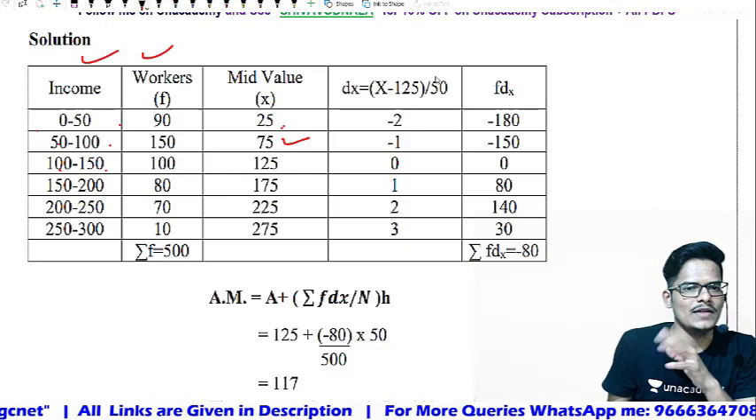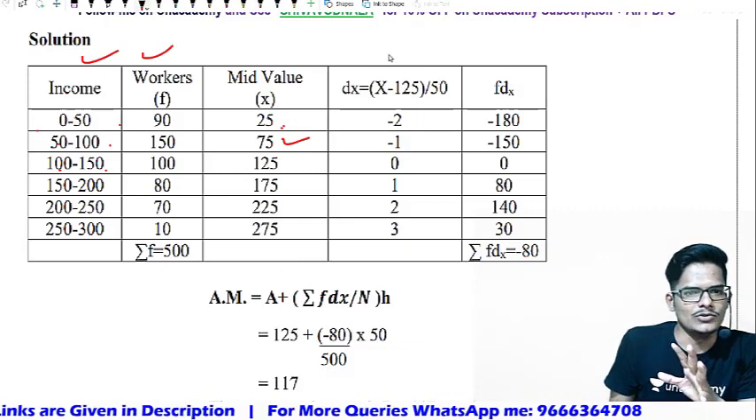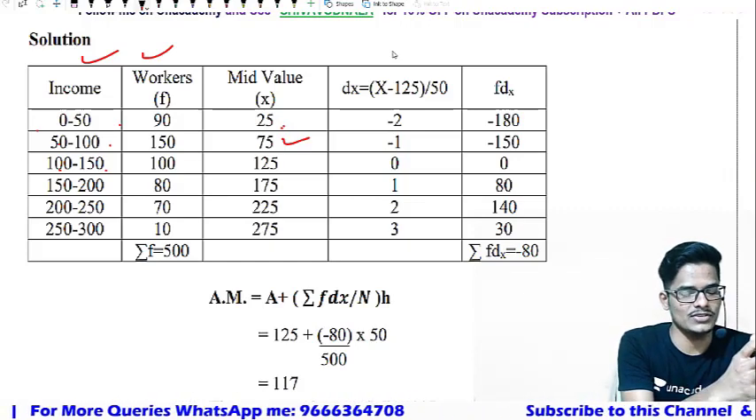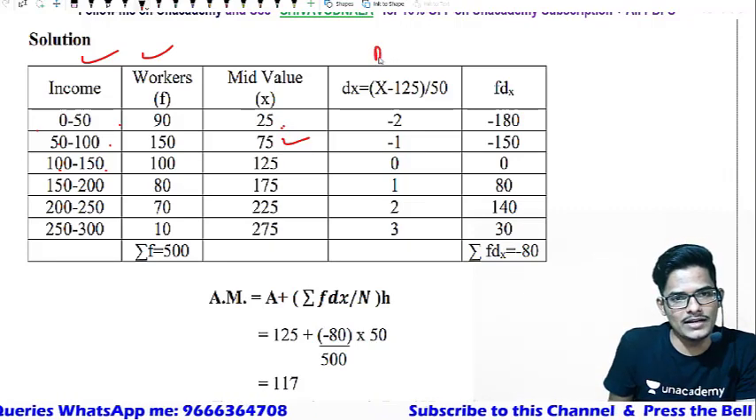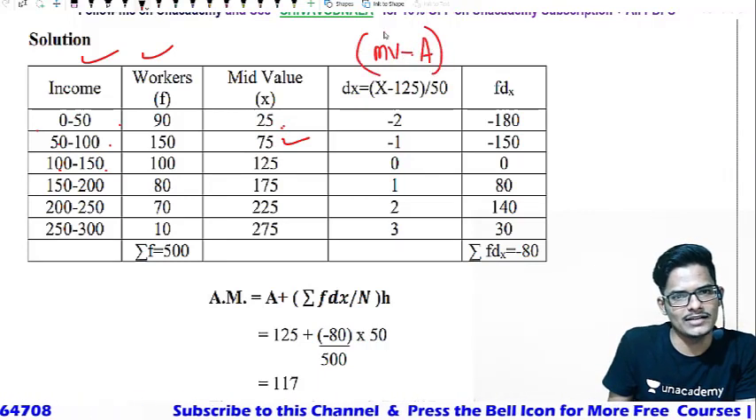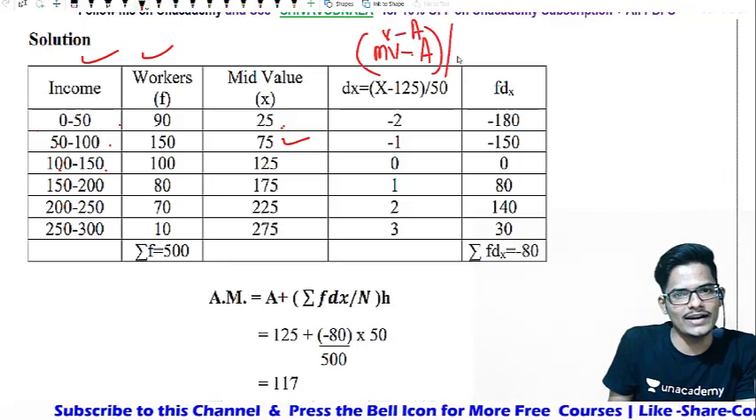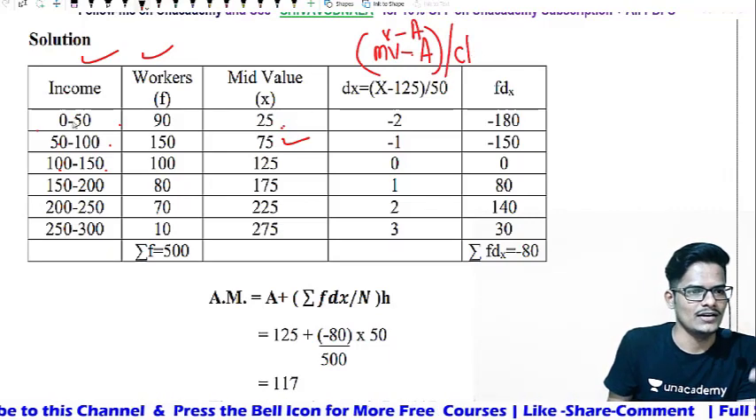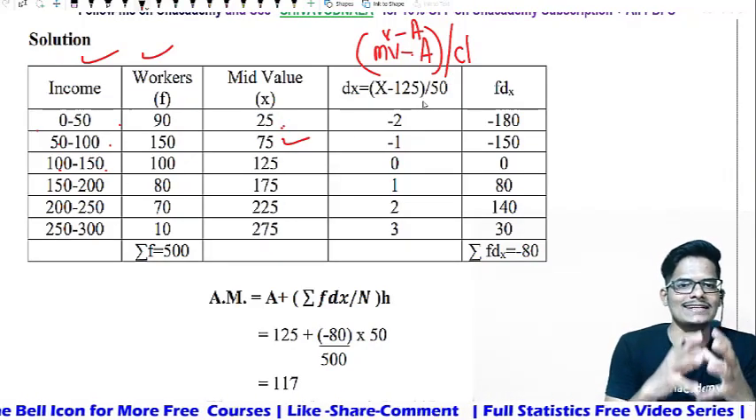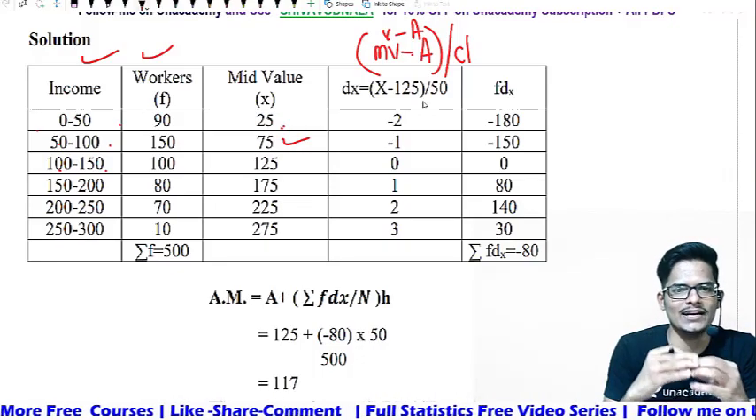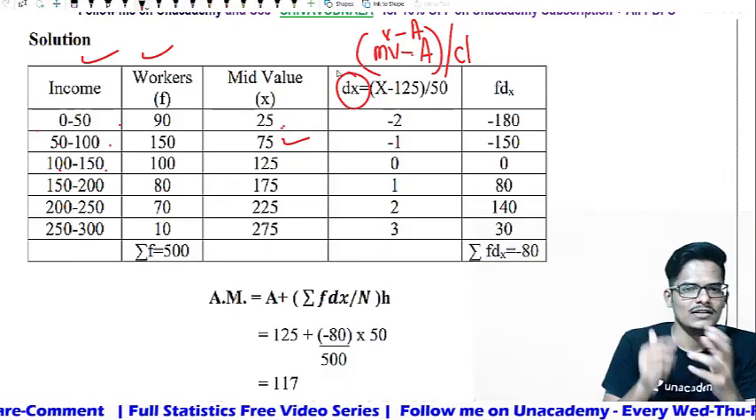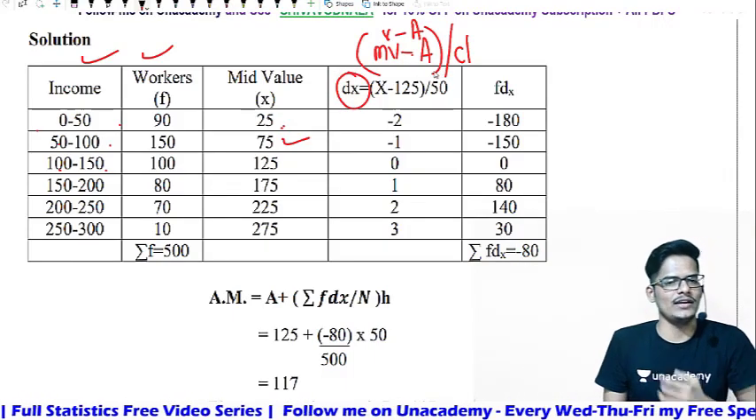From that middle value, x, which is the income, we need to deduct the assumed mean, that is x minus a. Then we need to divide it by the class interval which we calculated. The difference between each class is 50. So x minus assumed mean divided by the class interval, then you will get the deviation. That is x minus 125.